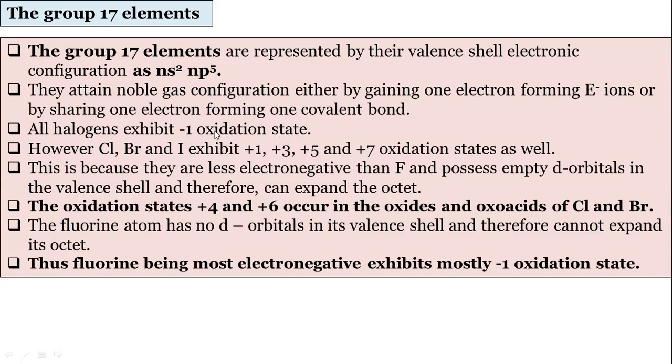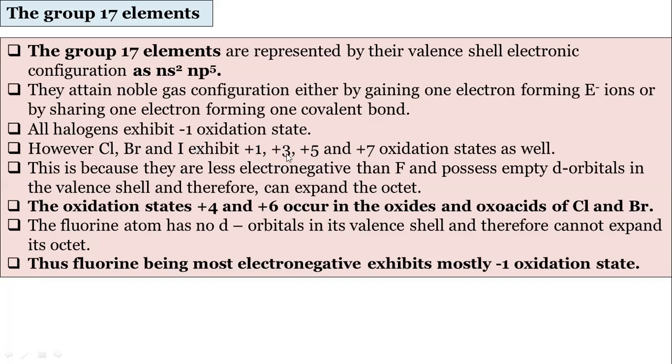Fluorine, we already learned about fluorine. Fluorine always shows the -1 oxidation state. But in addition to the -1 oxidation state, chlorine, bromine, and iodine can show +1, +3, +5, and +7. This is possible only in chlorine, bromine, and iodine, because they have d orbitals, remember. Fluorine does not have a d orbital, so fluorine does not show higher oxidation states.